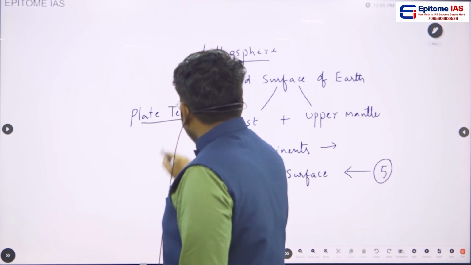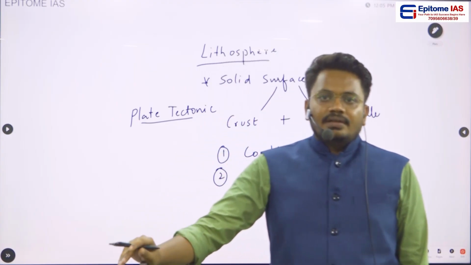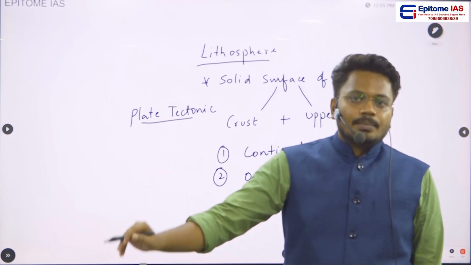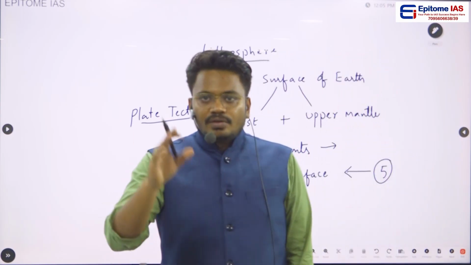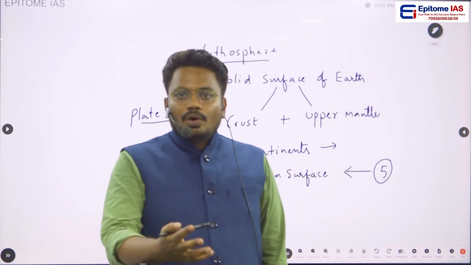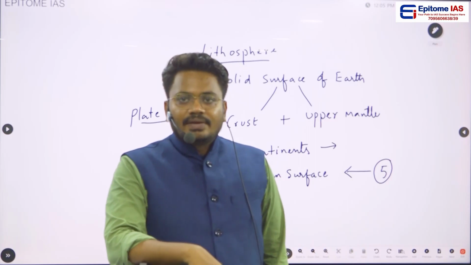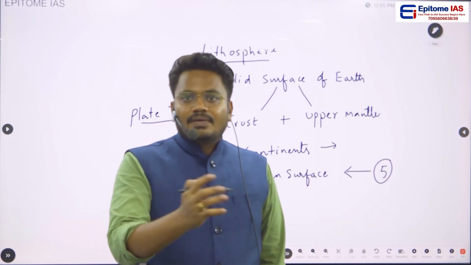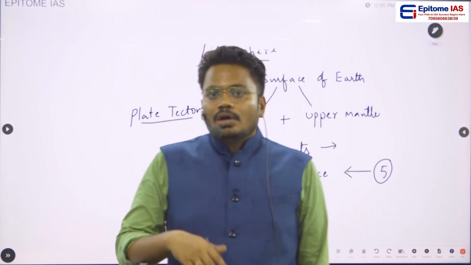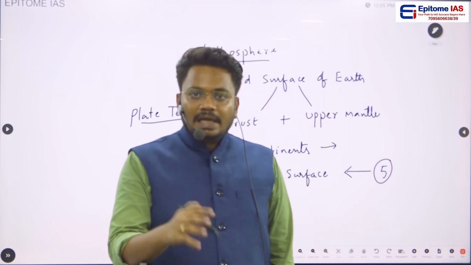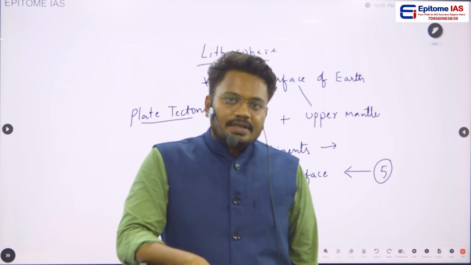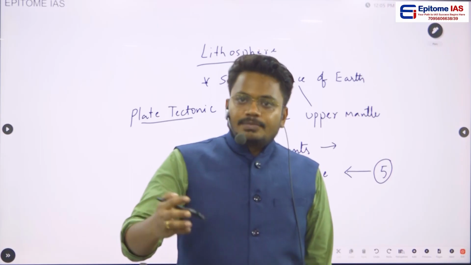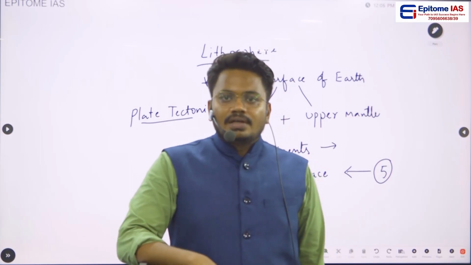So as per this plate tectonic theory, we can understand that there are 7 major important plates and there are some 21 minor important plates. And if you see these 7 major plates, majority of the continents will be covered under them, and this Pacific Ocean plate also will be covered under these 7 major plates. So we cannot say that all the 7 major plates alone will form the 7 continents that we have. No, there is an important plate, that is the Pacific Ocean plate, the Pacific plate. In this Pacific plate, exclusively we will have only the Pacific Ocean.